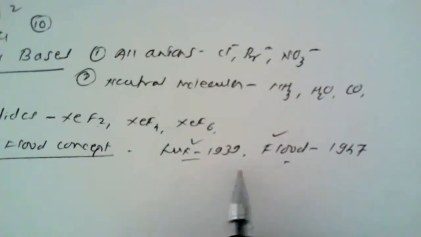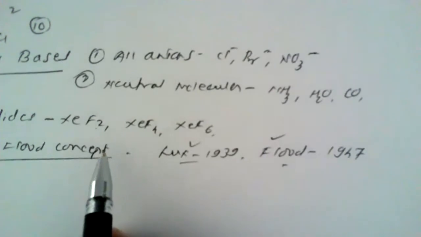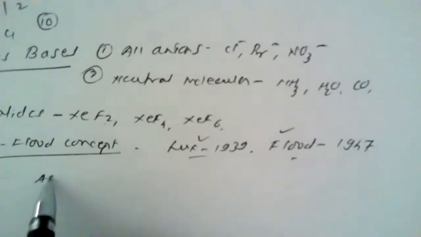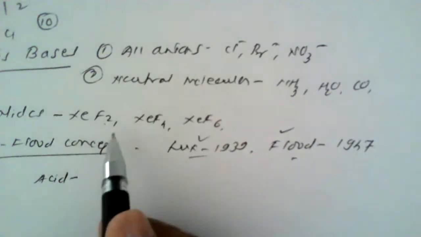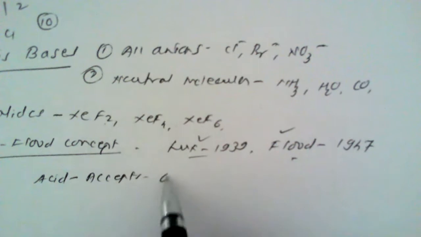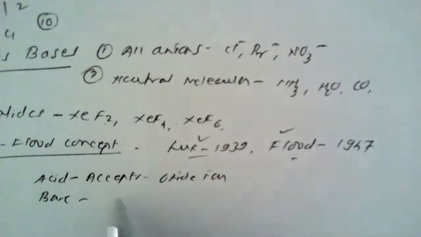What is this Lux Flood concept? According to the Lux Flood concept, an acid is a substance which accepts the oxide ion, and a base is a substance which donates the oxide ion.